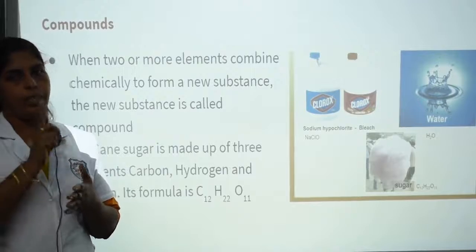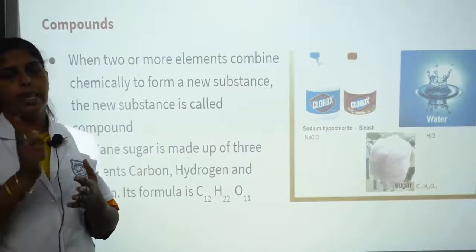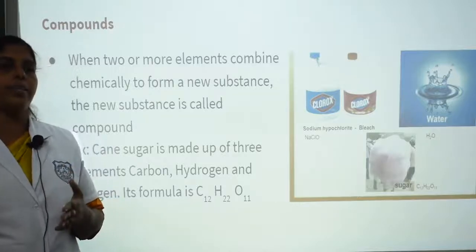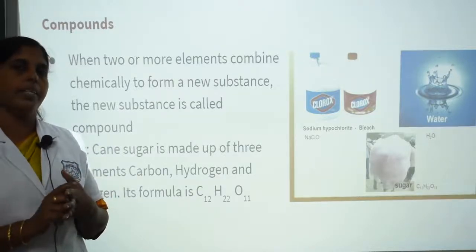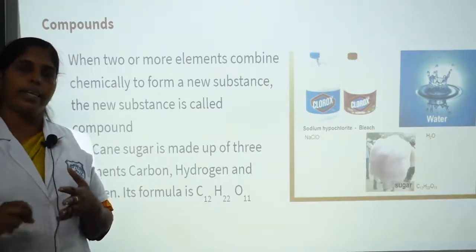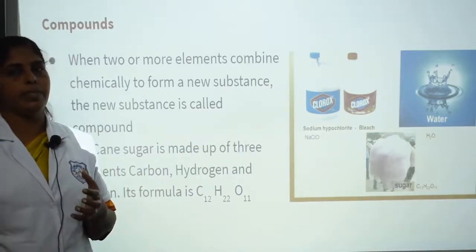Next, the difference between atoms and molecules. Atoms cannot exist freely. Molecules can exist freely. An atom is the smallest particle which can take part in a chemical reaction. A molecule cannot take part in a chemical reaction.